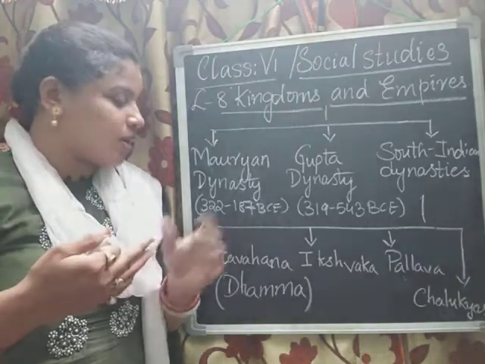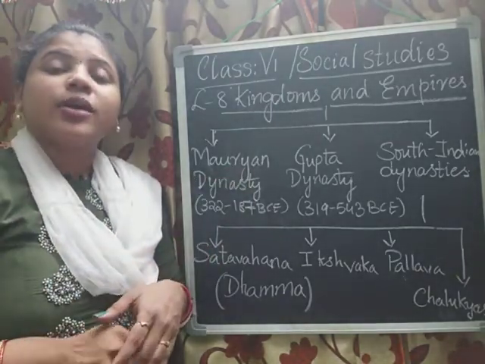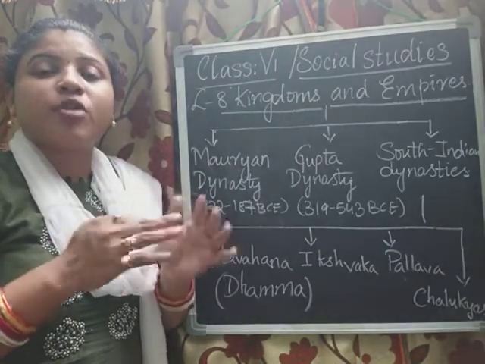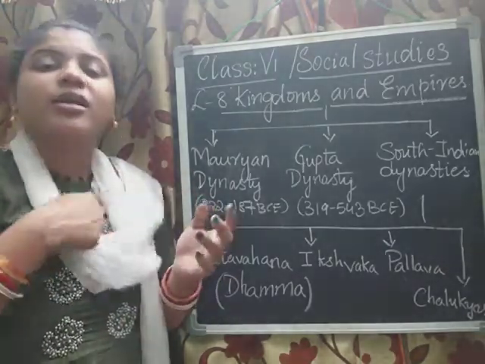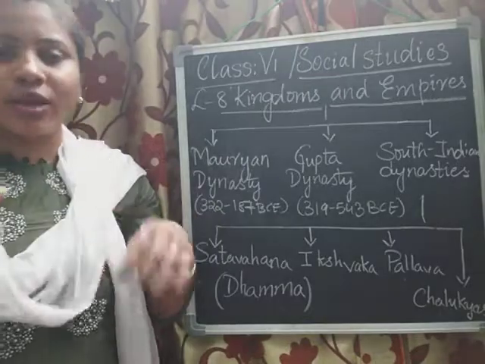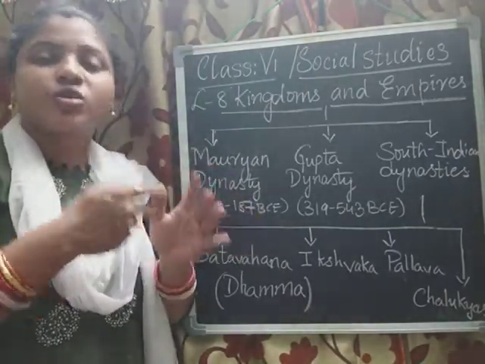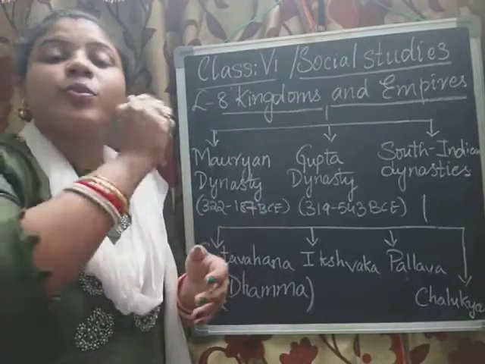Ashoka was a famous king from the Mauryan dynasty. He won the battle of Kalinga. In that war, many people died. Inscription is nothing but the matter, so he gave the matter to be written on the walls.